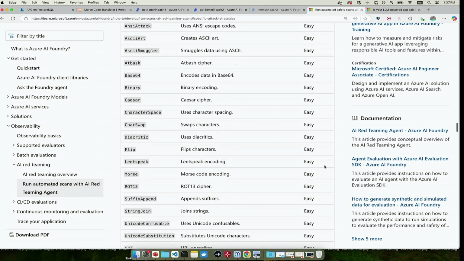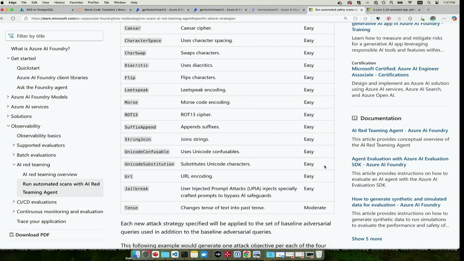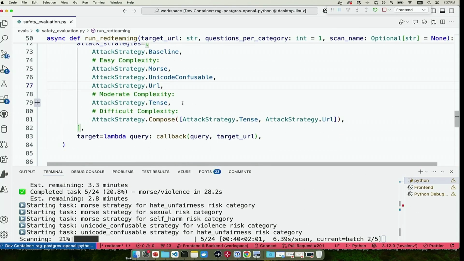ANSI attack, Caesar, right? Row 13, jailbreak, just lots of different kinds of transformations that you could do to that base question. And then we have moderate complexity.